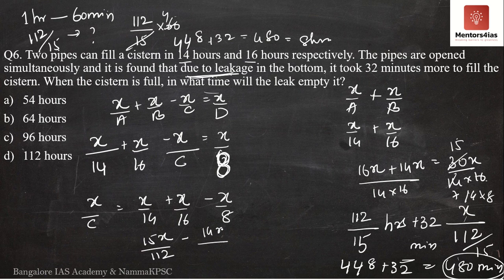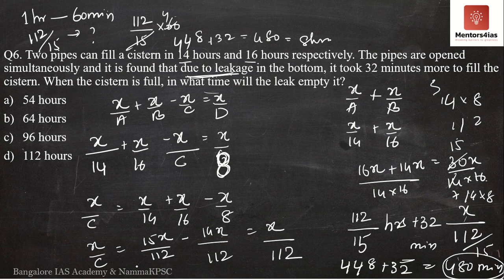So I have 14x over here. 14 into 8 should give me 112. 8 4s are 32, 8 1s are 8, 112. Yes, 112. This is nothing but x by c is equal to 15x by 112 minus 14x by 112. Nothing but 15x minus 14x is x by 112.